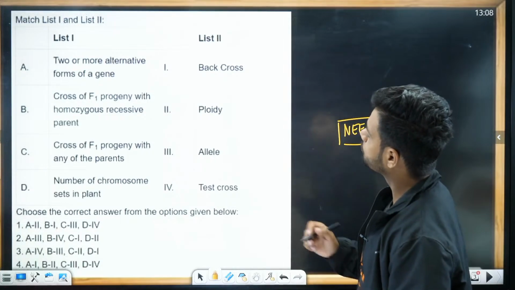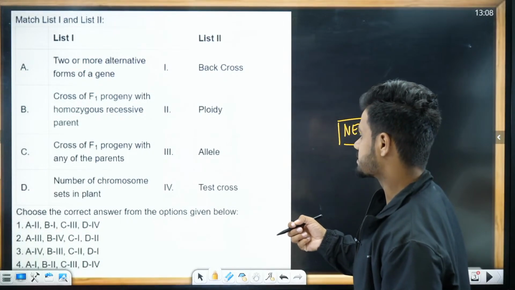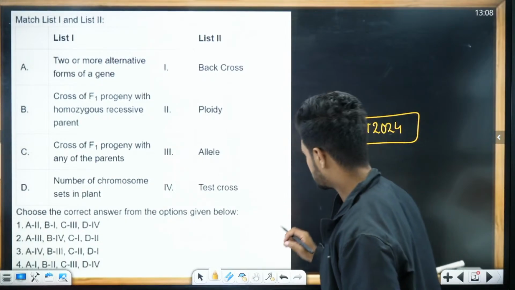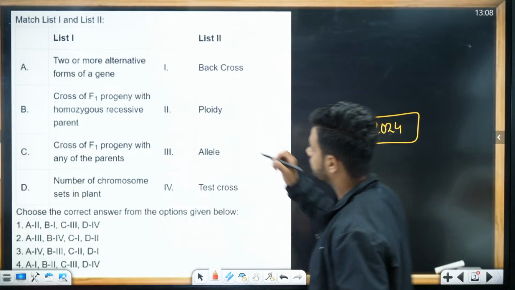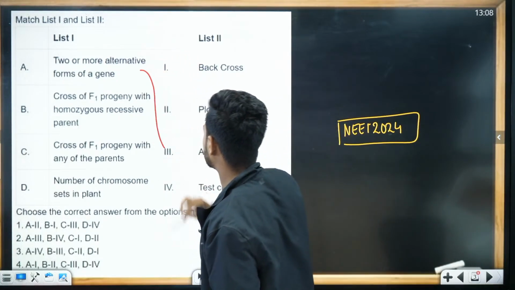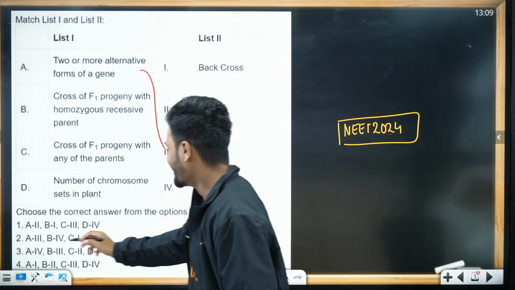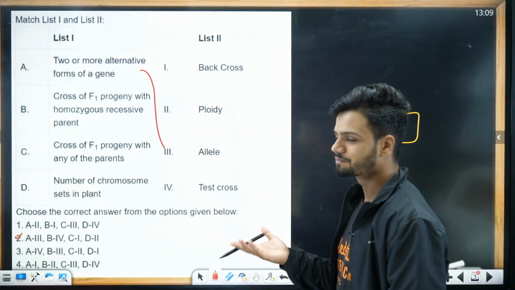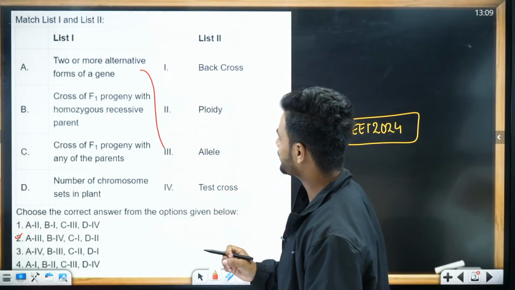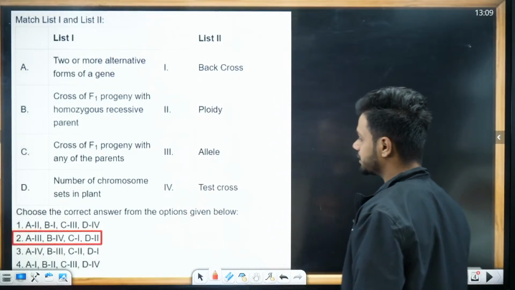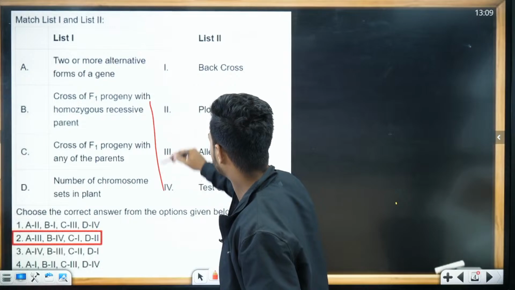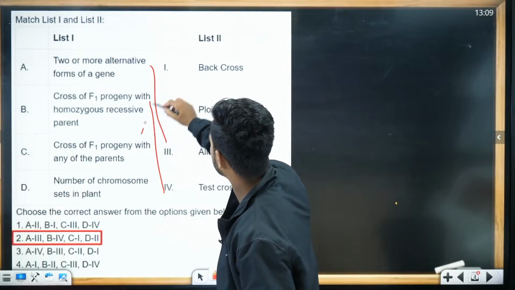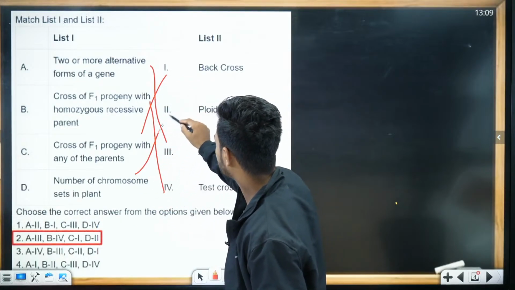Two or more alternative forms of a gene is called an allele, right? So A is going to be 3. Alternative form of a gene is called an allele. So where is A is 3? Oh, only one option is correct, so option number 2. So if A is going to be 3, B is going to be 4. Cross of F1 with any of the following, that C is going to be 1, as well as D is going to be 2.